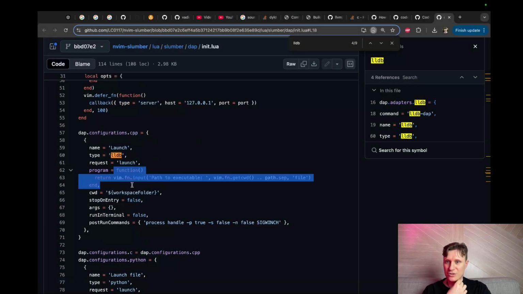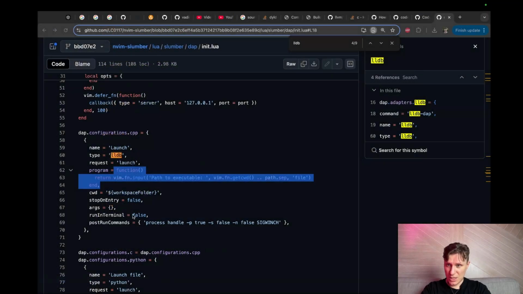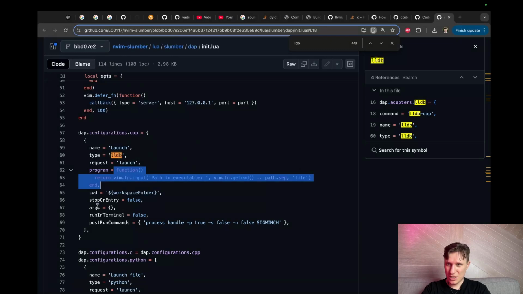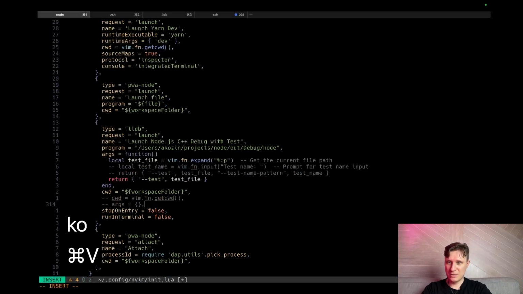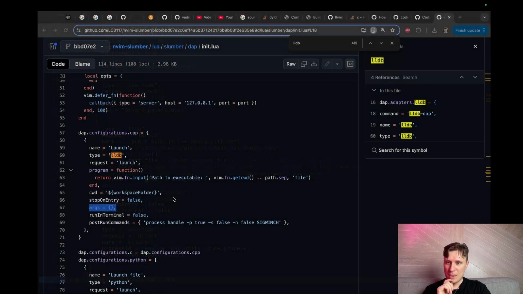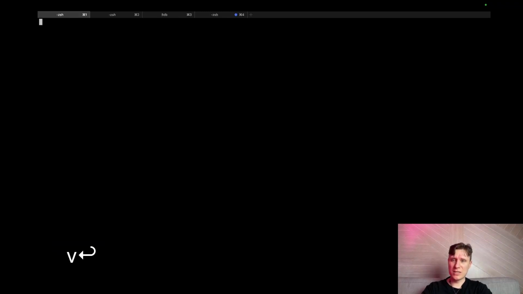So this guy just has a dynamic program to debug. Post run commands, process handle, I don't know what it is. Run terminal false. Stop on entry false. Let's see, false stop on entry, why not? Args empty set. No, I don't have an empty set. I have real args here. I have test file. This should work, but it somehow doesn't.